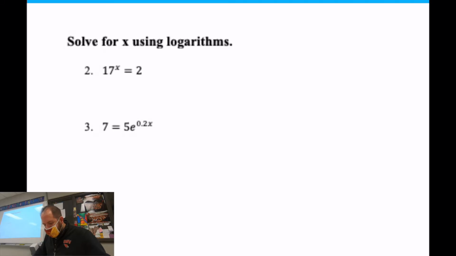All right. So, solving for x using logarithms. This is one where you have to either do a log to both sides or a natural log to both sides. It's really easy. You're going to do the same rule to both problems. This one requires the calculator. That's why I said you're going to want one. I'm going to show you how to type the stuff in if you need it. If you don't, I won't show it because some of you are pretty good with this.